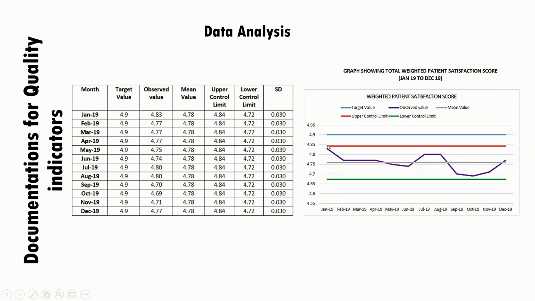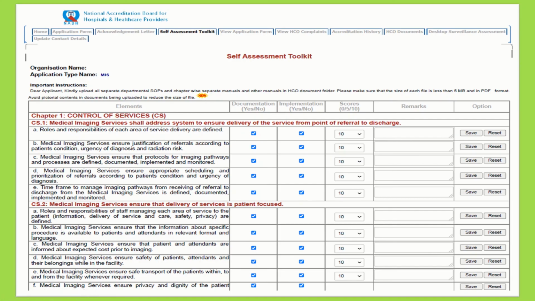This is the mean value, and this is the upper control limit, this is the lower control limit. The upper control limit and lower control limit are mean plus 2 standard deviations and mean minus 2 standard deviations. So our data should fluctuate between these upper and lower control limits, and it should not go below the threshold level.